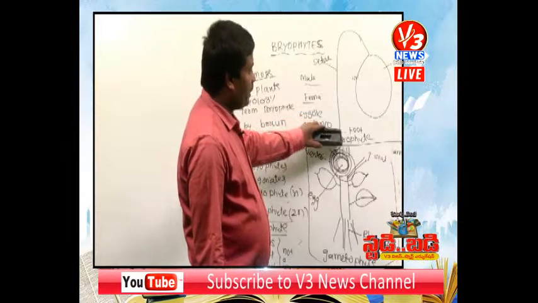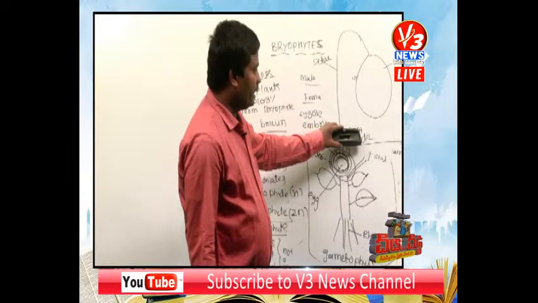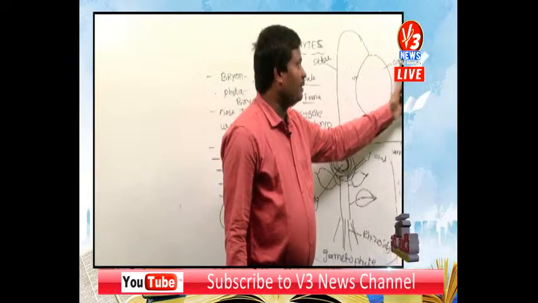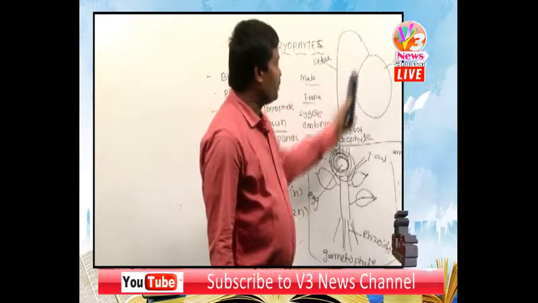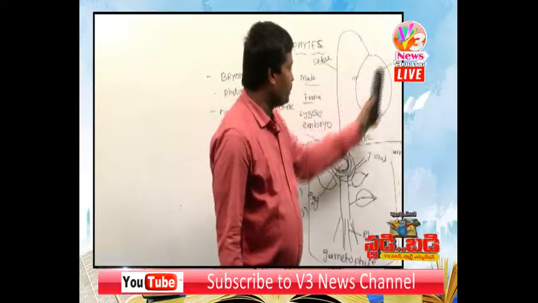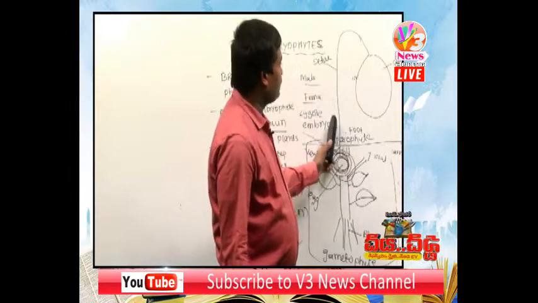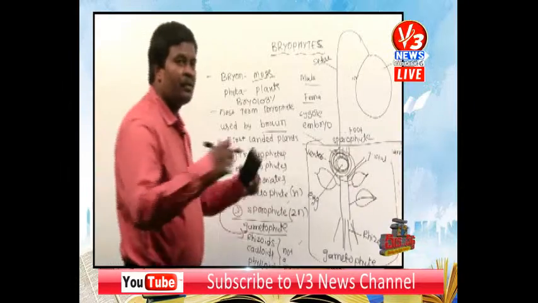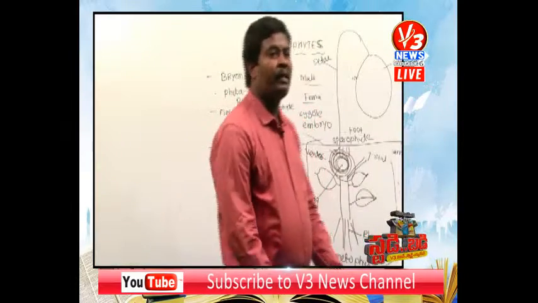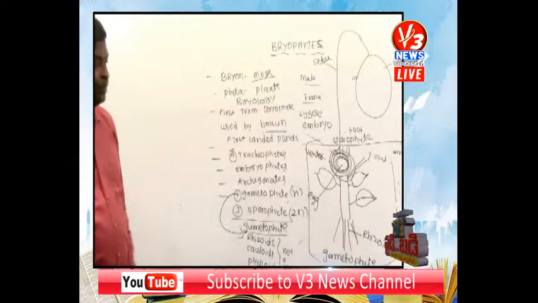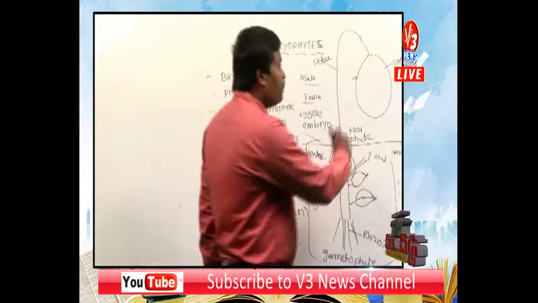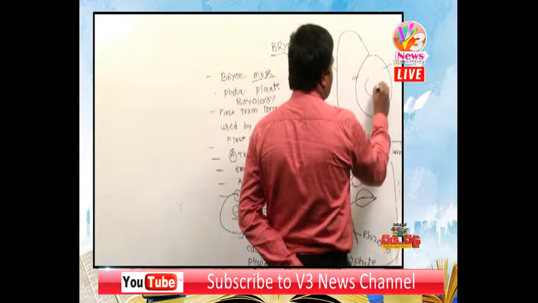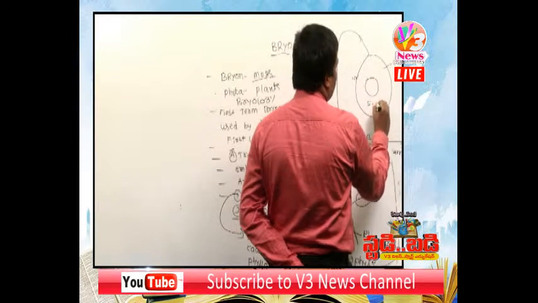The sporophyte is differentiated into three parts. The basal part of the sporophyte is called the foot. The last part of the sporophyte is called the capsule. Between the capsule and the foot, the stalk-like structure is called the seta. But what is the function of the sporophyte? The sporophyte produces spores. In the capsule, spore mother cells are produced.